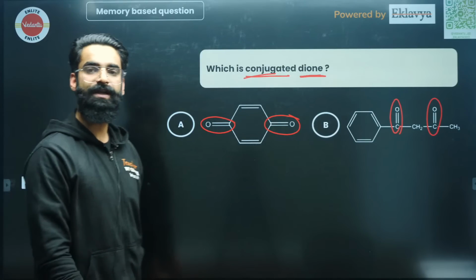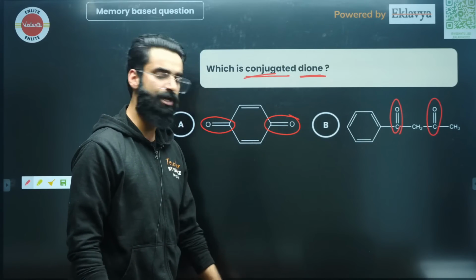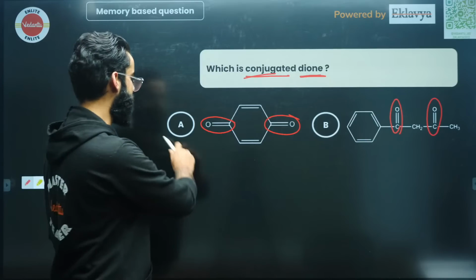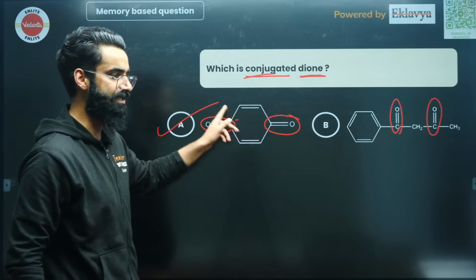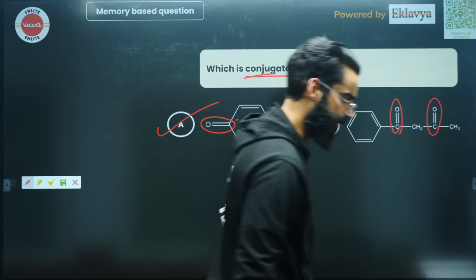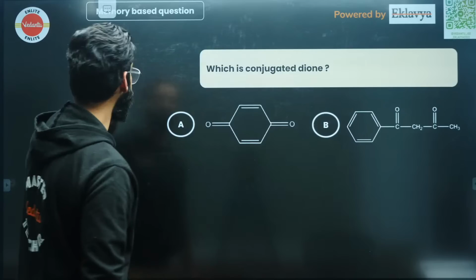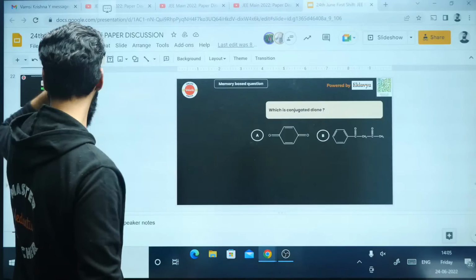So which one is the conjugated dione? Is it A or B? Check the conjugation. It's absolutely A, right? Pi sigma, pi sigma, pi sigma, everywhere in case of A. Perfect, people. So till now, these were the questions which I got from students. These were some 14 questions which we solved.